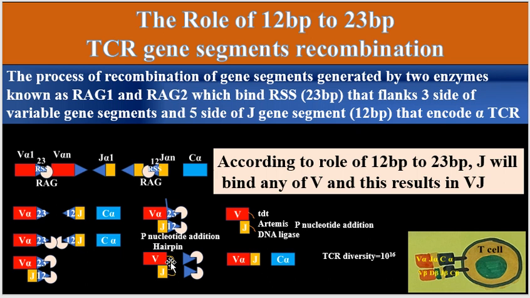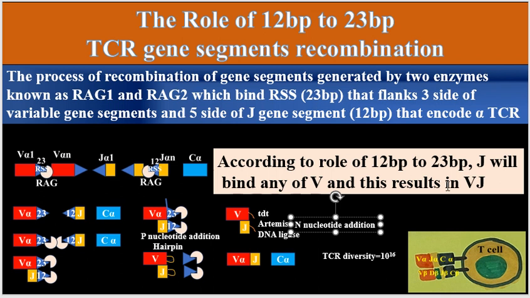Then the hairpin gets cleaved, and another enzyme known as terminal deoxynucleotidyl transferase, together with some other enzymes, for example Artemis and DNA ligase, will start to act, and some N nucleotides will be added.